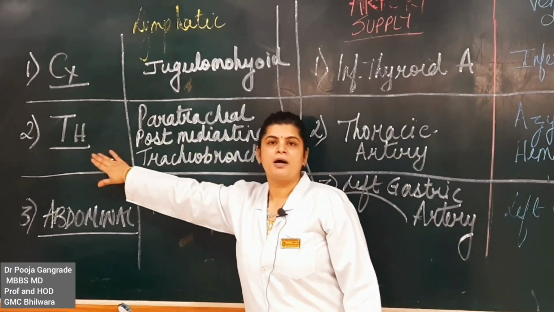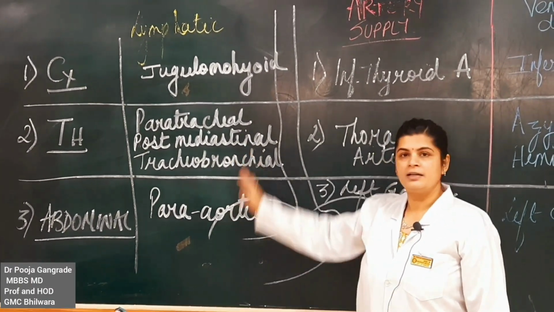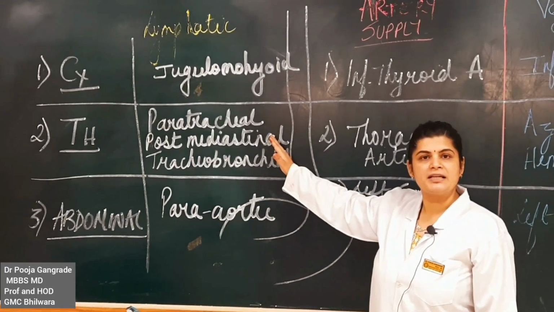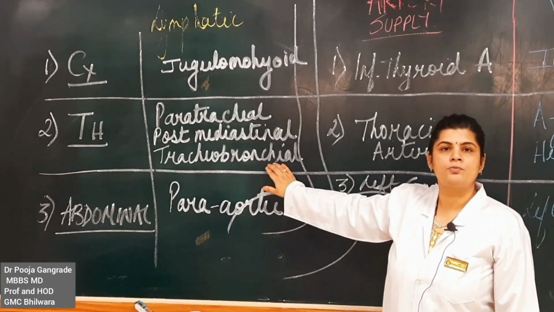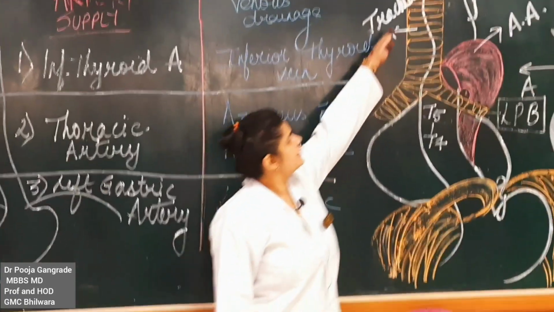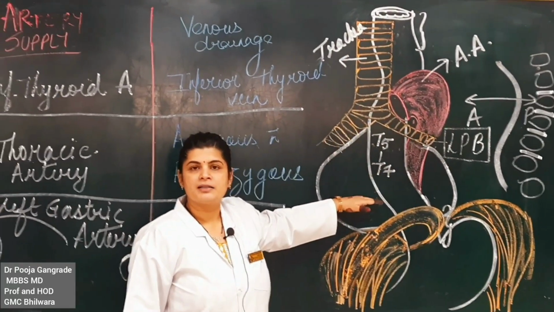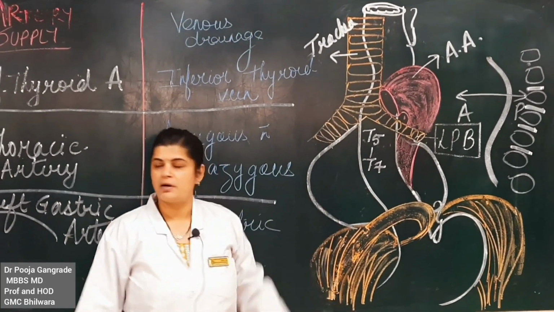The thoracic part of the esophagus shall drain into the paratracheal group of lymph nodes, the posterior mediastinal group of lymph nodes, and the tracheobronchial group of lymph nodes. See, the thoracic part is a very large part. The largest part of the esophagus is the thoracic part.